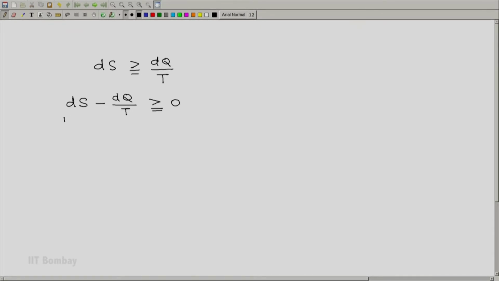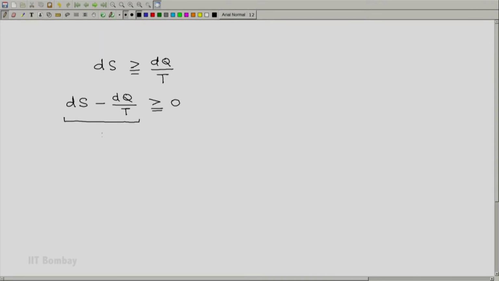That means the left side of this, well, I can't call it an equation, this relation, is always positive, it is never negative. It can be 0 in the reversible limit, but it can never be negative. This is the term which we can define as the entropy produced.